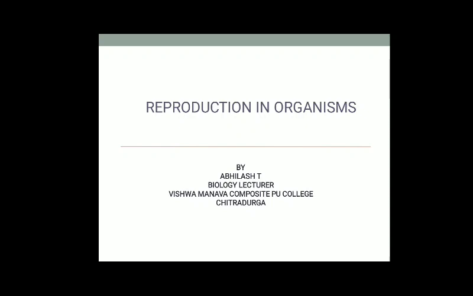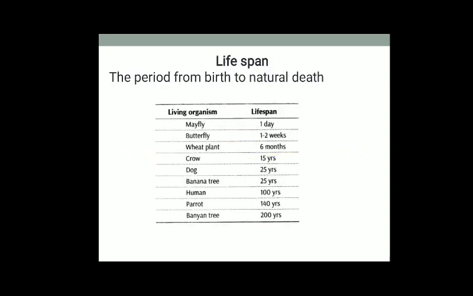Today we are going to see the first chapter of second PU biology, that is reproduction in organisms. We know that lifespan is the period from birth to natural death, and lifespan varies from species to species. For the purpose of lifespan, the size of an individual does not matter. The crow has a lifespan of 15 years, whereas the parrot has a lifespan of 140 years. Both have the same size, but the lifespan varies between them. So for the purpose of lifespan, the size of an organism does not matter.